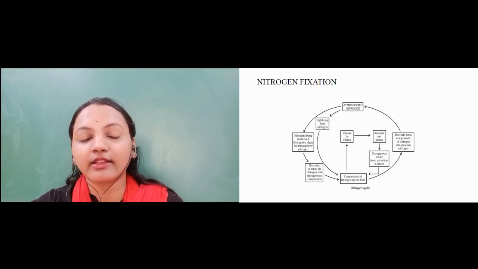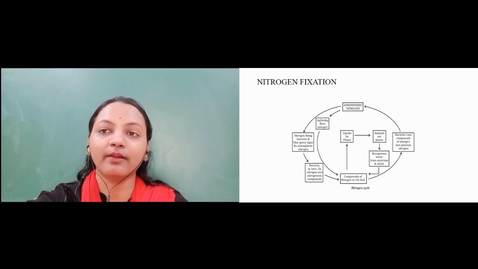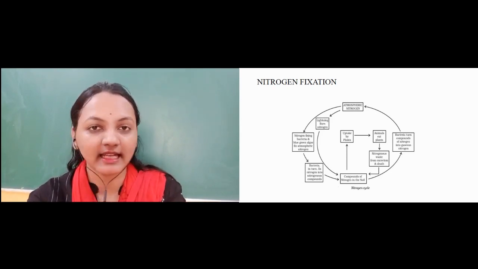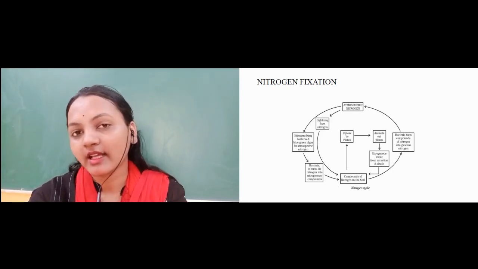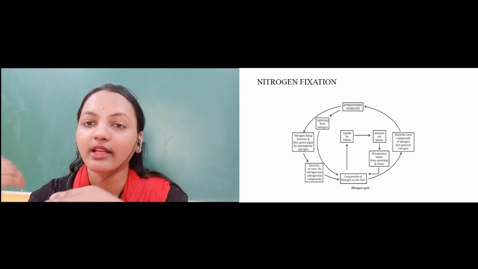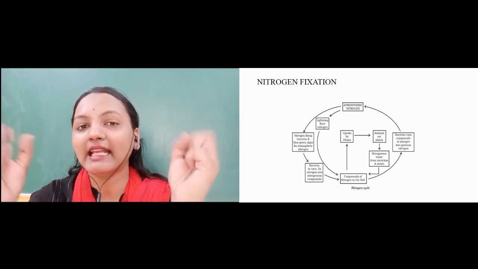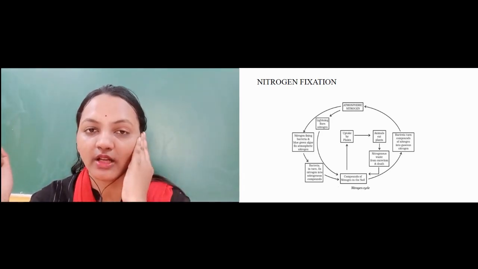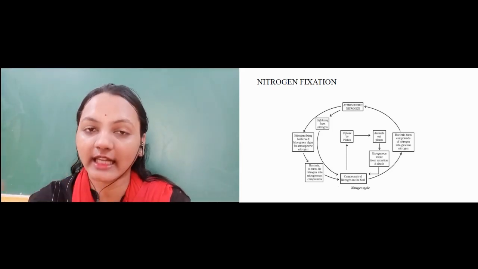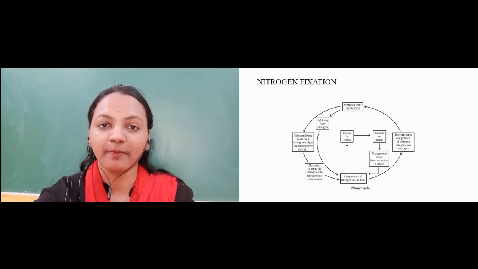There are certain other decomposers present in the soil which decompose the dead and decayed remains of plants and animals. Again, this nitrogen is released in the atmosphere, and in this way a balance is maintained in the amount of nitrogen contained in the atmosphere.